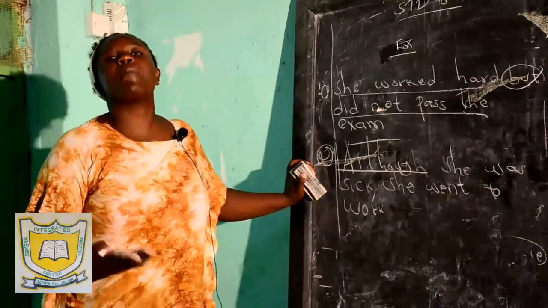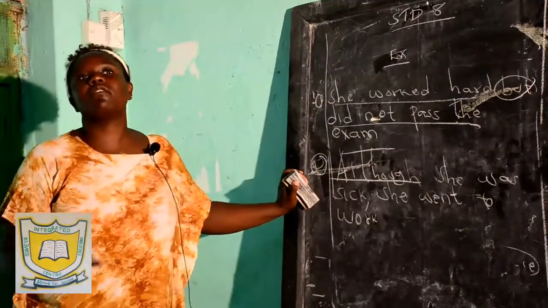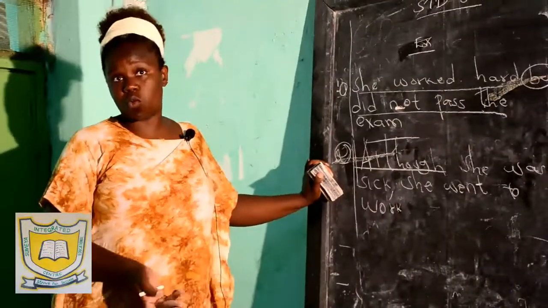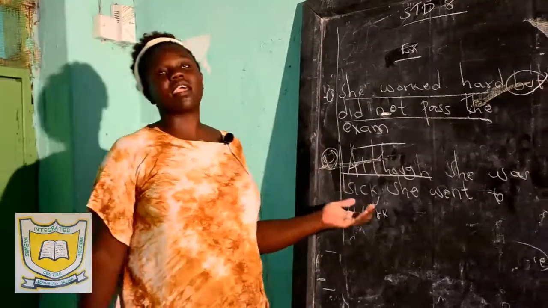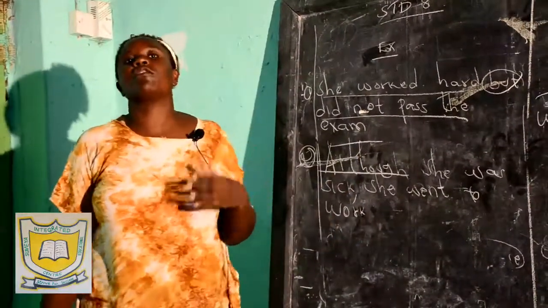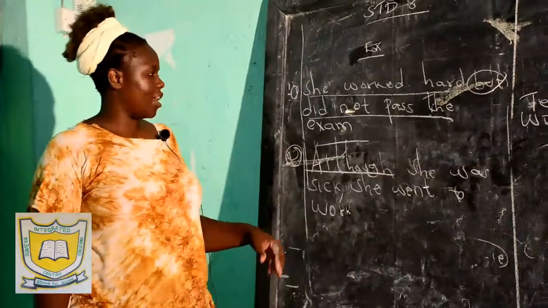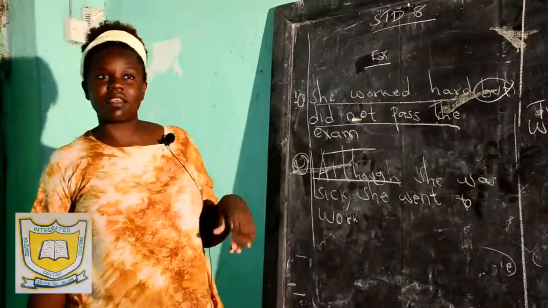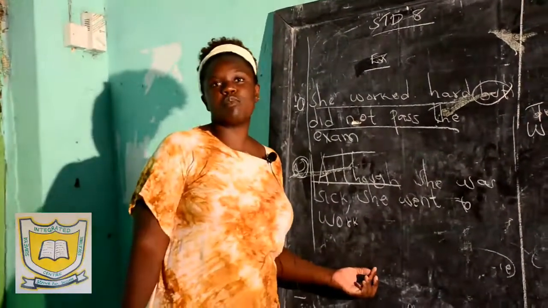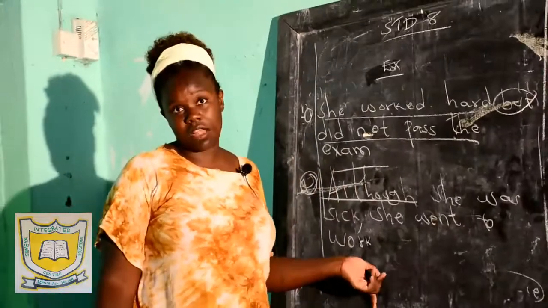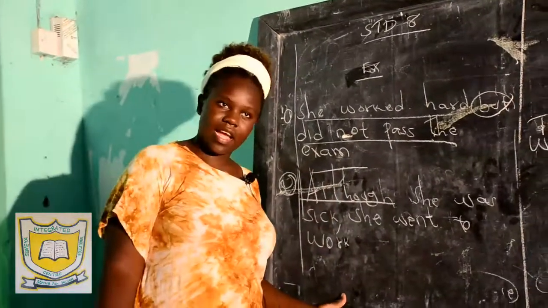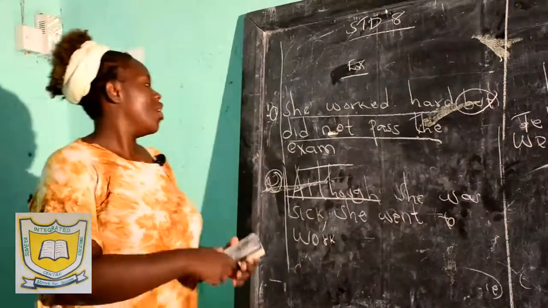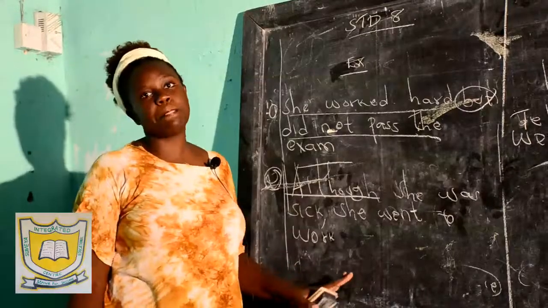What do we expect from a person who is sick? We expect this person to be under bed rest, or we expect this person not to be strong enough to work. But if somebody is sick and then she goes to work, it is the opposite of what everybody is expecting. Although she was sick, she went to work. Why is it the opposite of what we are expecting? Because if you are sick, people expect that you are not strong enough to work. But if you work and you are sick, then it is the opposite of what we expect. Although is a conjunction of contrast.